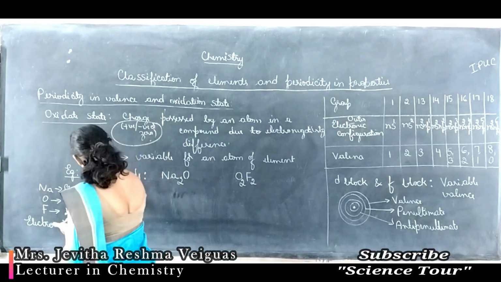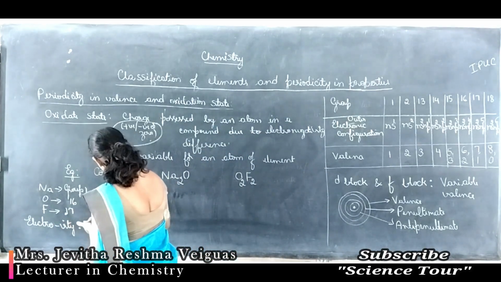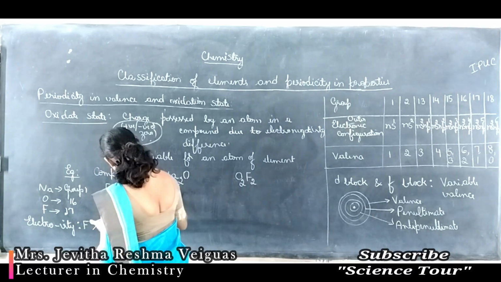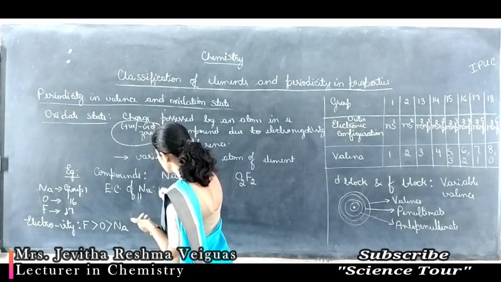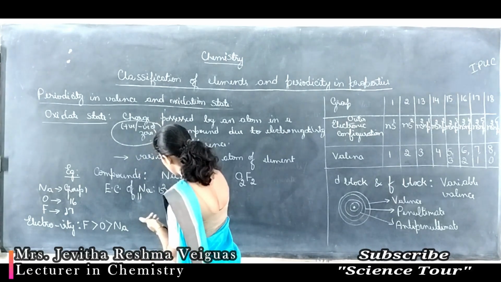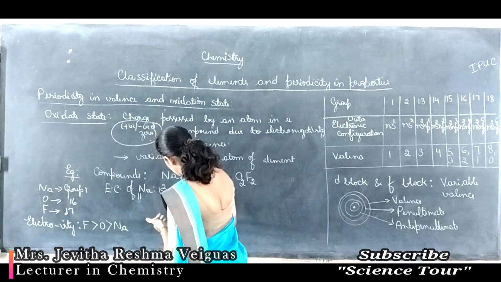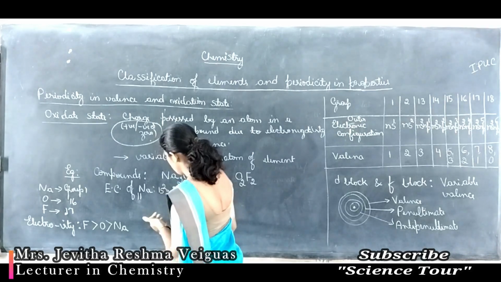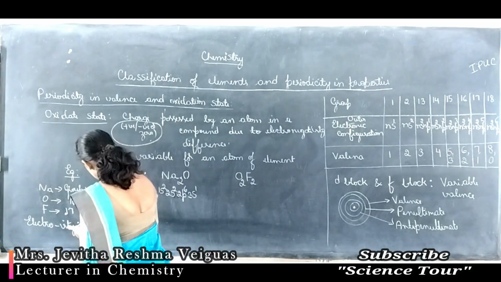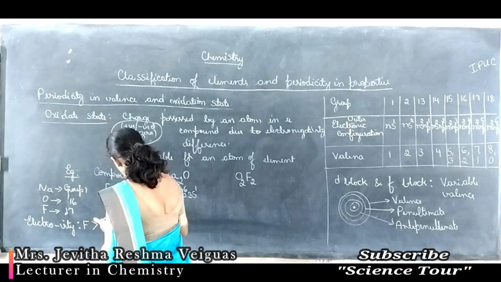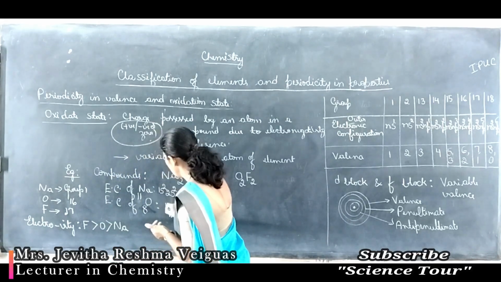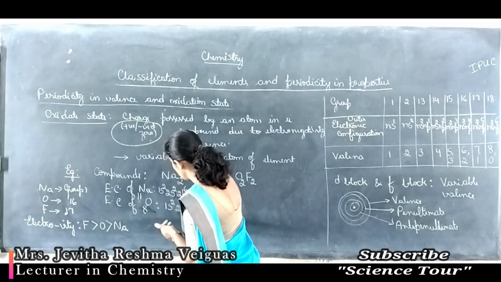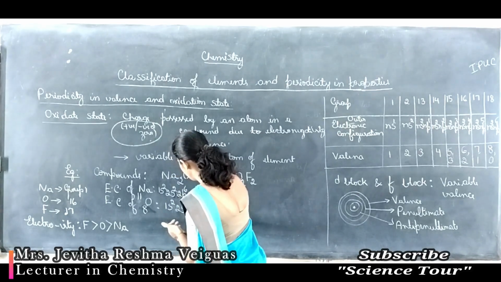If I write the electronic configuration of sodium, atomic number is 11, so the configuration is 1s2, 2s2, 2p6, 3s1. Electronic configuration of oxygen with atomic number 8 is 1s2, 2s2, 2p4.